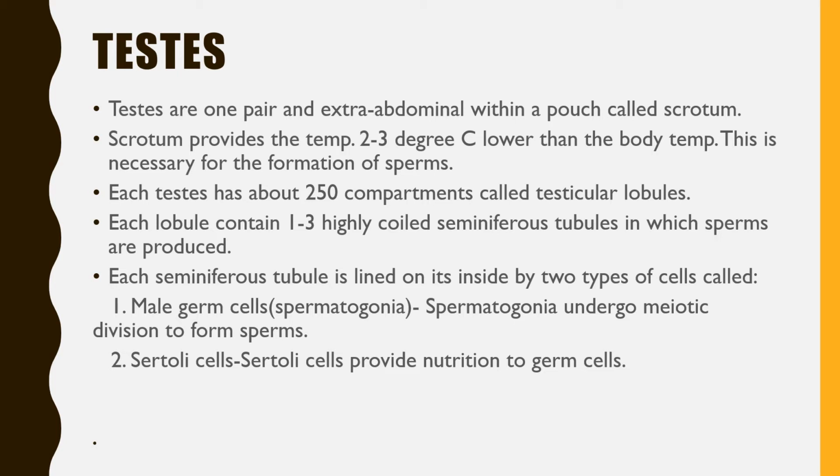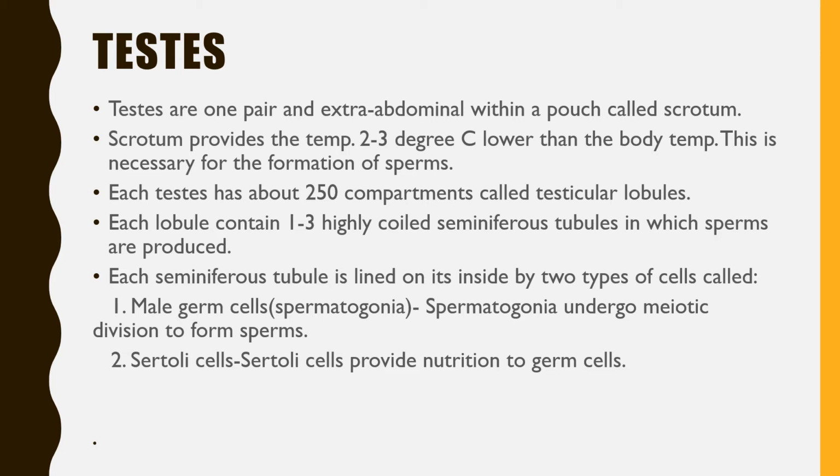The seminiferous tubule is lined from inside by the germinal epithelium, which consists of two types of cells. One type is spermatogonia, which we can call male germ cells, and these cells divide by meiotic division and form the sperms.